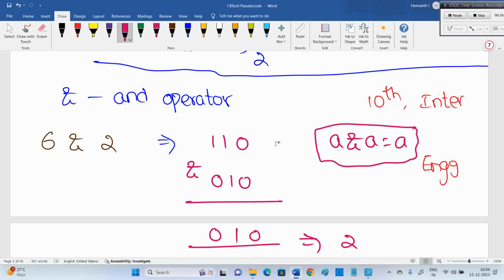Okay. And a good thing: don't worry sir, I don't know about this XOR operator, I forgot. In the exam they give a note below explaining what that operator is. If both are 1, then only 1, otherwise it is 0, like that they explain in the question itself. This AND symbol is a bitwise operator.